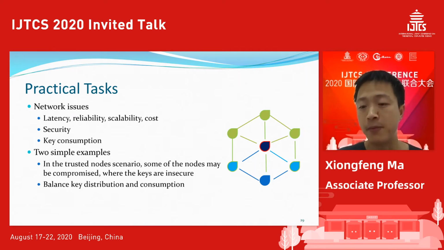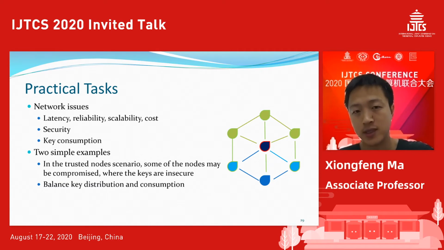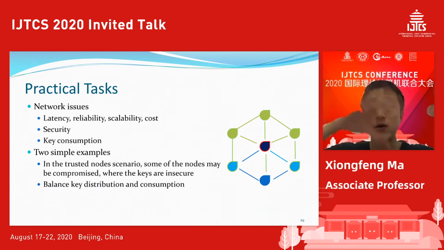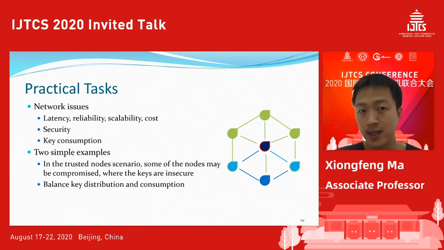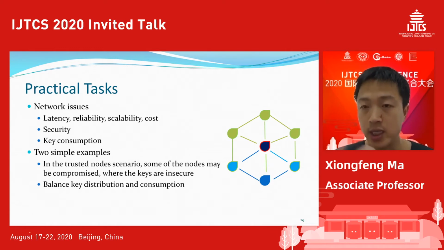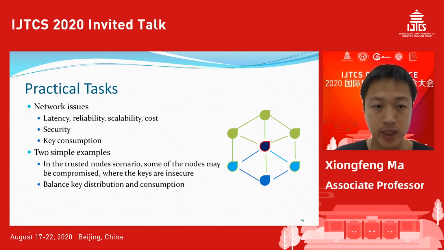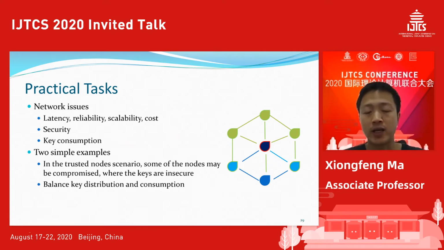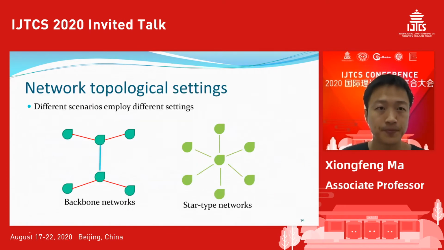For example, people can ask: if one of the nodes is insecure, let's say it's compromised, does that mean the whole network is insecure? We need to talk about that kind of issue in the practical case. The second one is the balance between key distribution and consumption. We know that the speed of QKD is normally slower than classical computation, so how can we balance that? I will talk about these two issues.